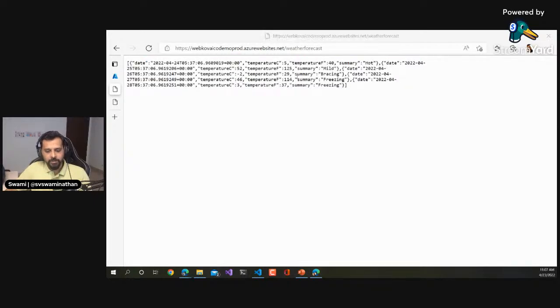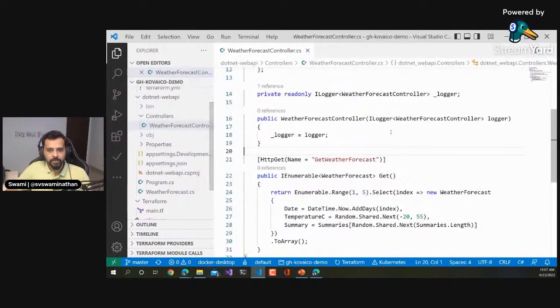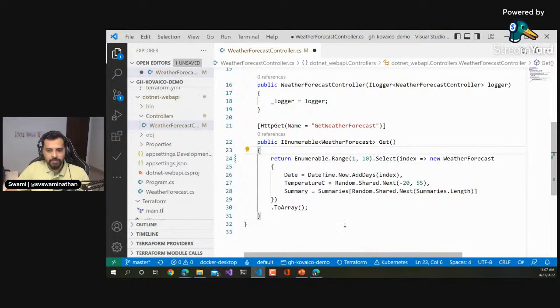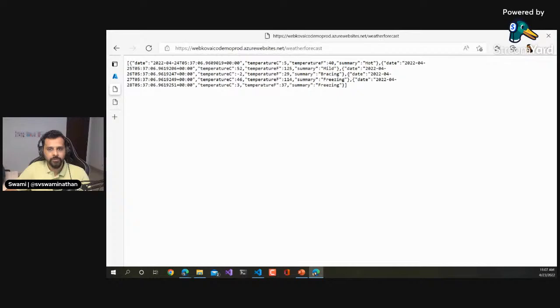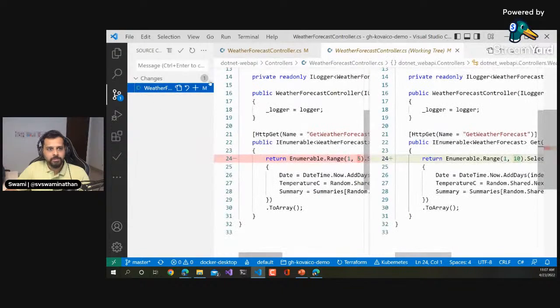And now let's quickly test this by checking the entire CI/CD part, right? So I'll go to this particular line, and I'll maybe increase it to 10. It's just a quick change. That means we should be seeing randomly 10 different dates. Now, as you can see, there are only 5 entries in this particular array. We'll see how it is going to work now. I shall change it to 10.